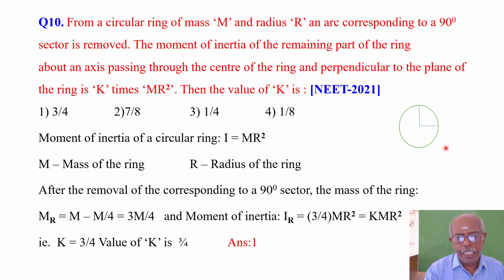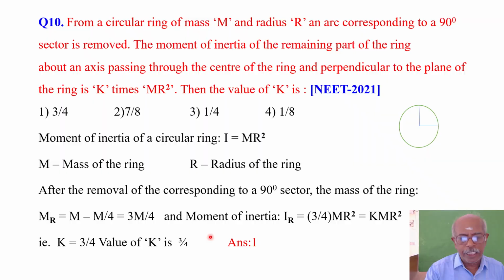So this is the ring of which this portion has been removed, an arc corresponding to a 90-degree sector. So this is 90 degrees. It means only 3/4 of the mass is remaining. So after the removal of the arc corresponding to the 90-degree sector, the mass of the ring is M' equal to M minus M by 4, that is equal to 3M divided by 4.